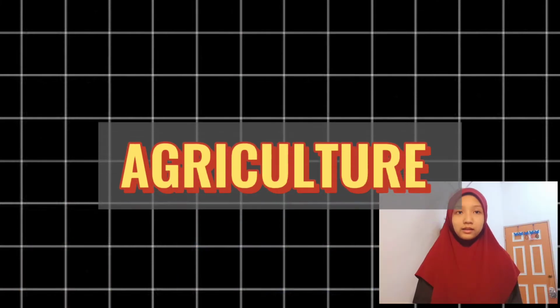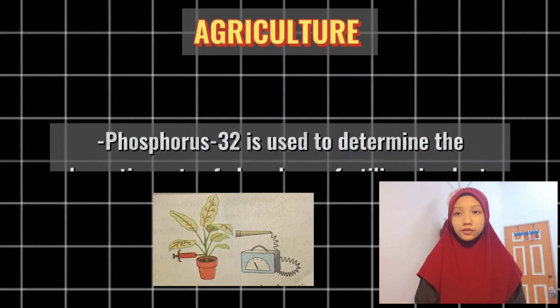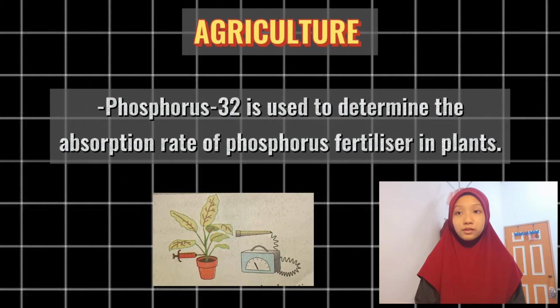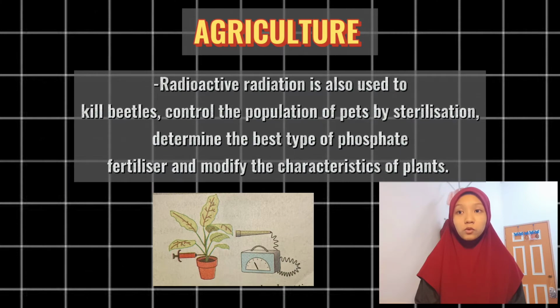Number 3. Agriculture. Phosphorus-32 is used to determine the absorption rate of phosphorus fertilizer in plants. Radioactive radiation is also used to kill beetles, control the population of pests by sterilization, determine the best type of phosphate fertilizer, and modify the characteristics of plants.